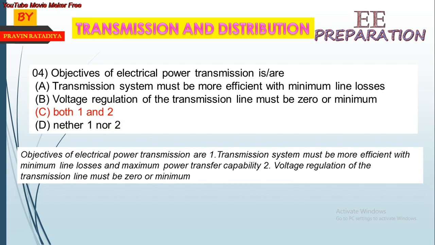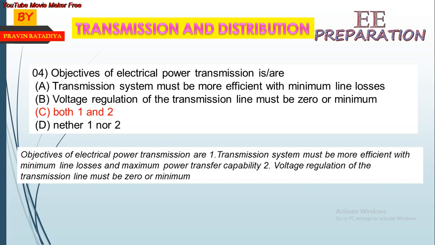Objective of electrical power transmission is: A. Transmission system must be more efficient with minimum line losses. B. Voltage regulation of transmission line must be 0 or minimum. C. Both 1 and 2. D. Neither 1 nor 2. Answer is both 1 and 2.